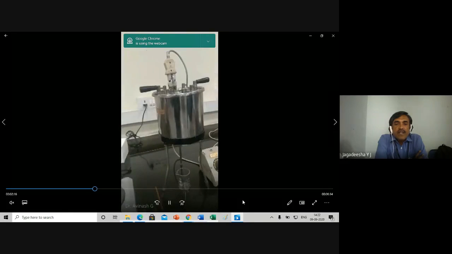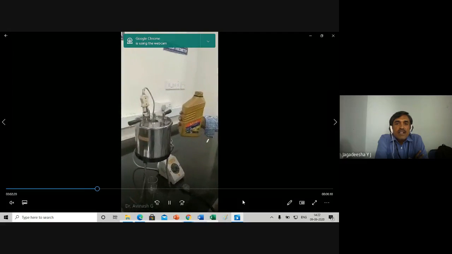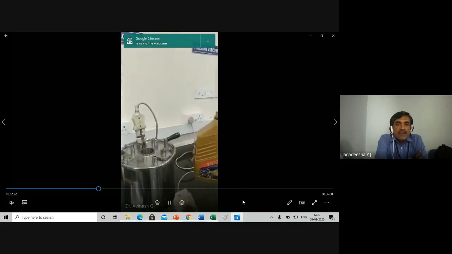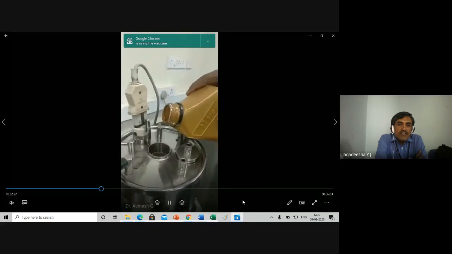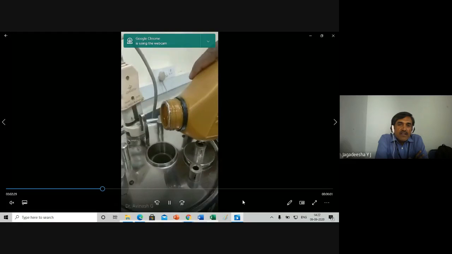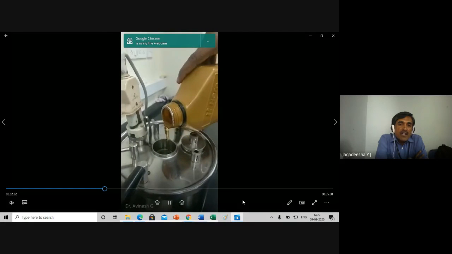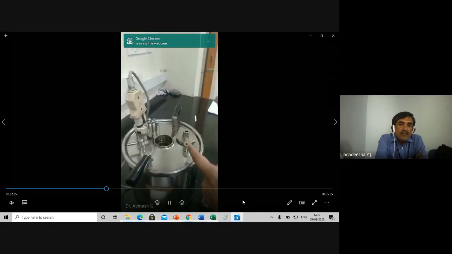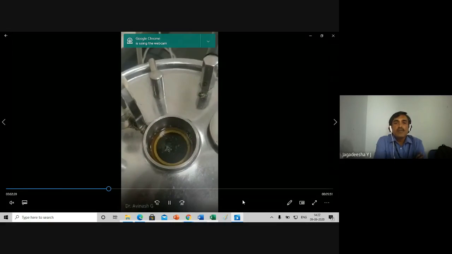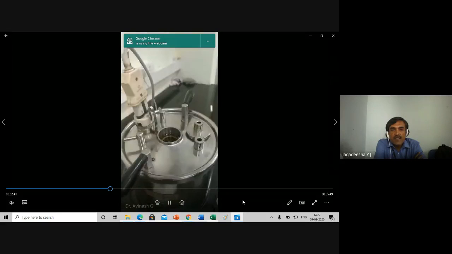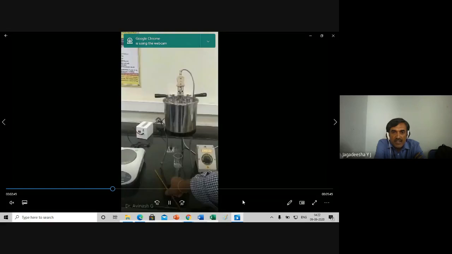There is a collecting beaker. Graduations are made. Now 40 oil, a lubricating oil, is taken and poured into the lubricating oil cup. The oil is filled to the mark, as you are seeing, to the complete cup size. It should not come to the top level of the portion of the lid present.